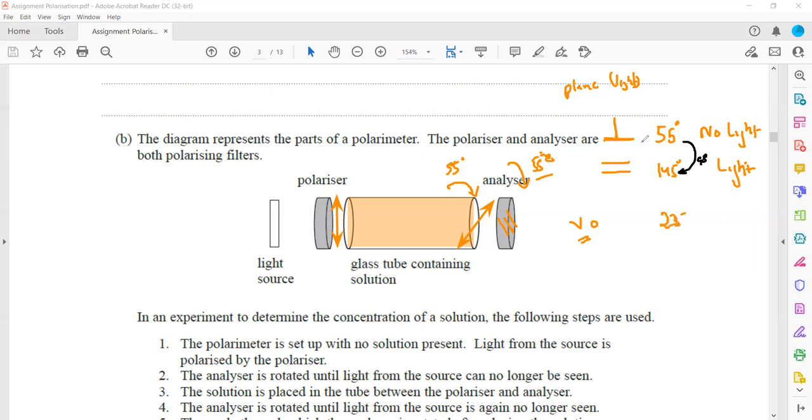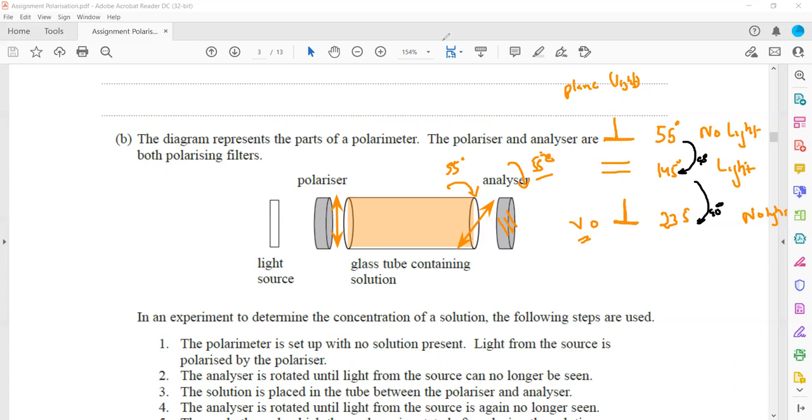This will be 235. So when again it is changed by angle 90, there will be no light again.